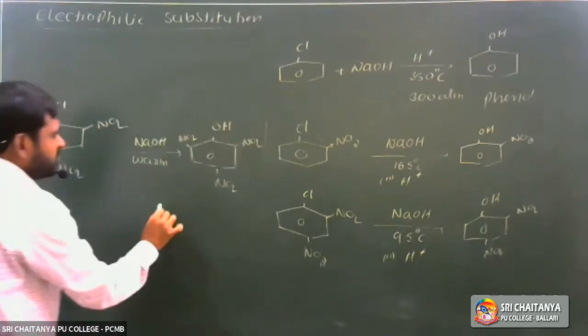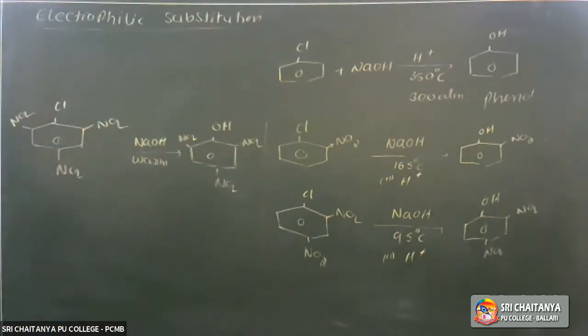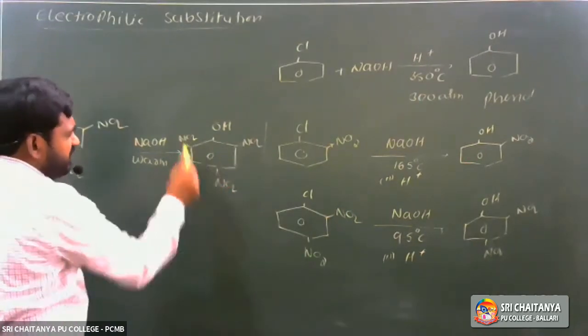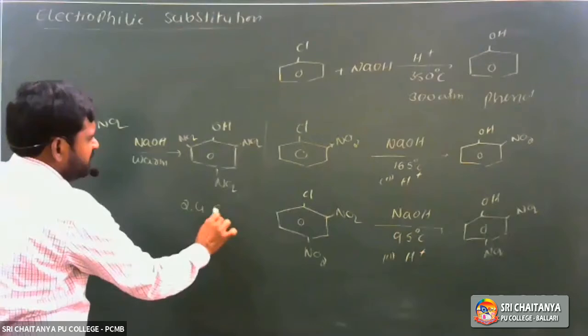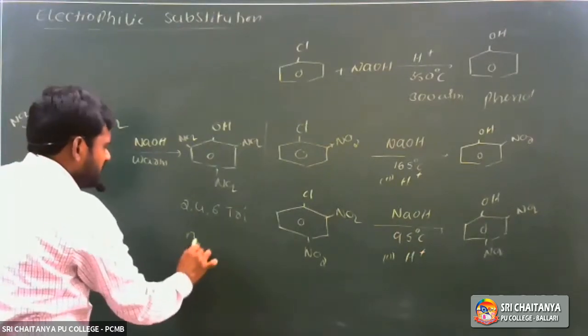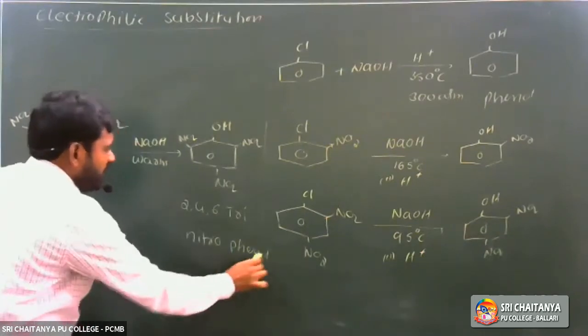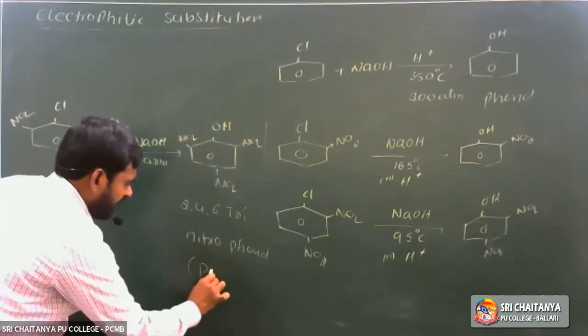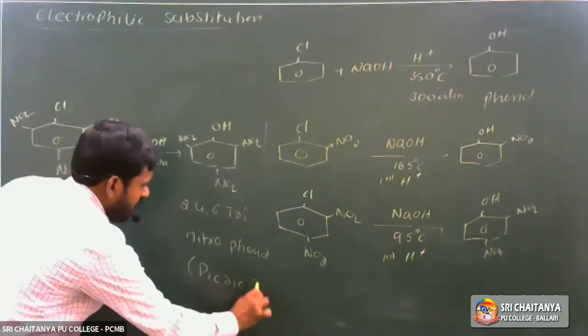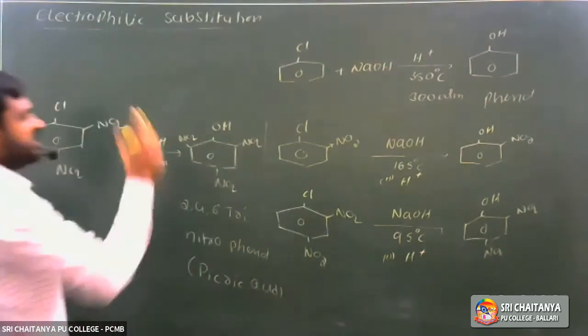2,4,6-trinitrophenol is commonly also called picric acid.